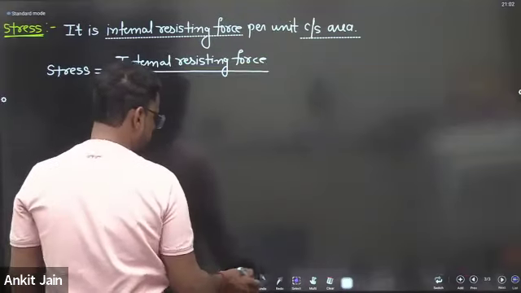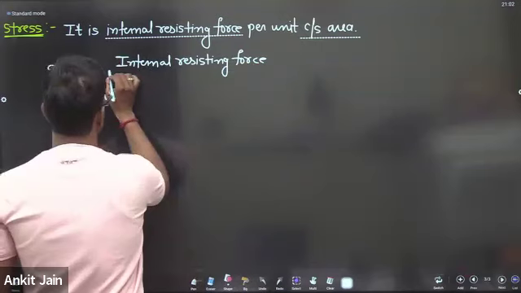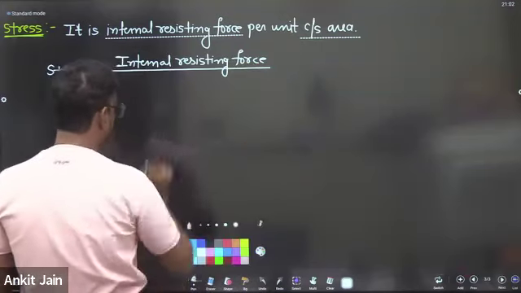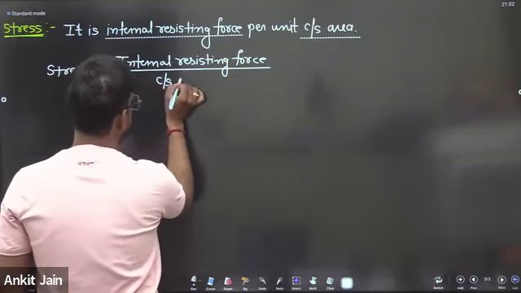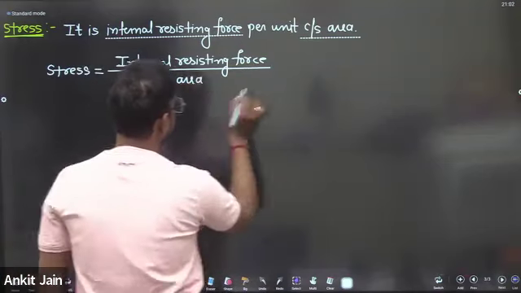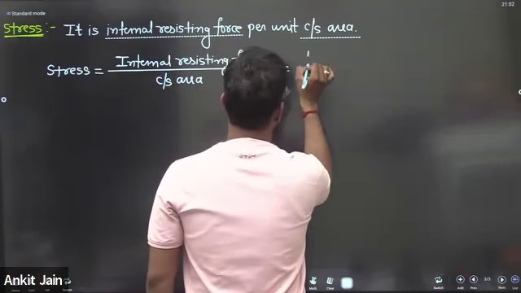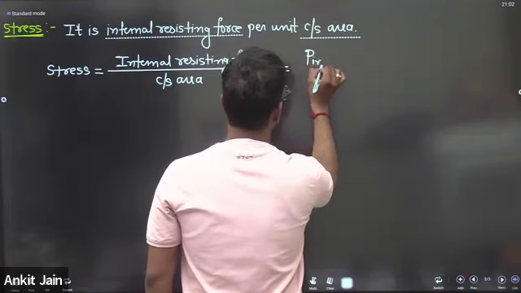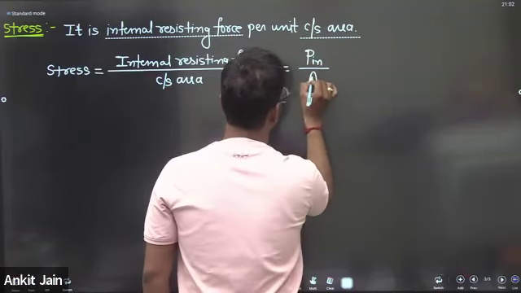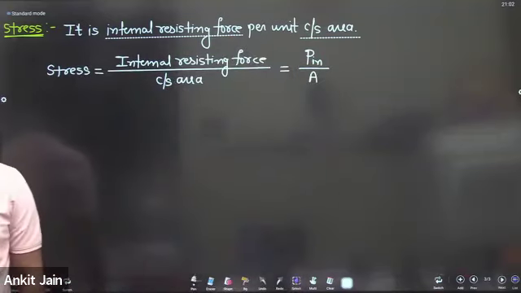Here the internal resisting force is P internal and the cross-sectional area is A. So that gives the value of stress.